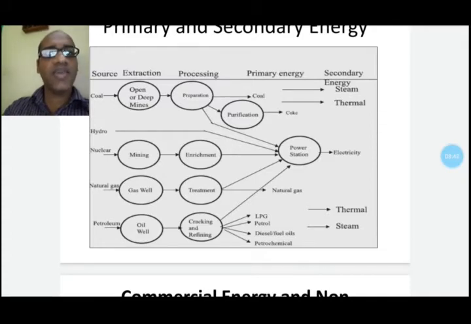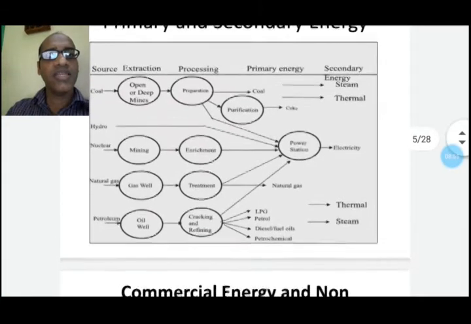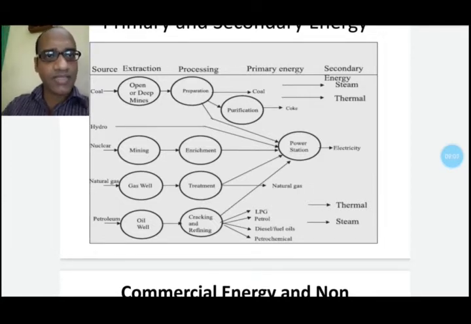Natural gas is found very limitedly in nature, generally in oil wells or in some other places. It needs some treatment, and after that it can be used as a fuel of a power station, or it may be used as household